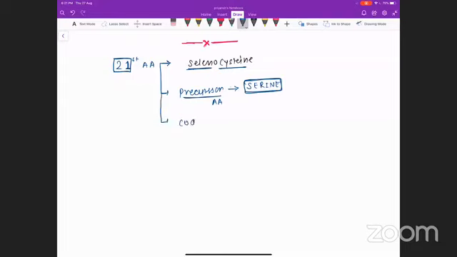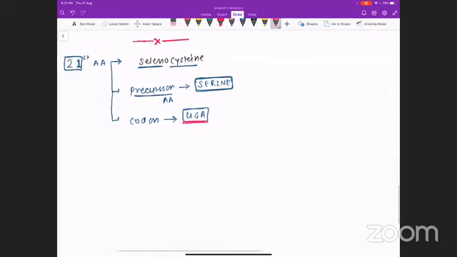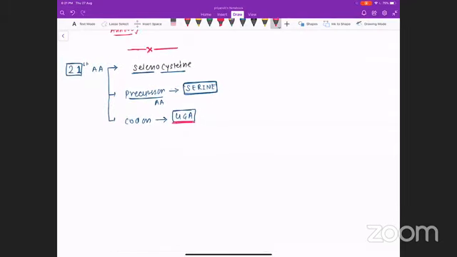The codon for selenocysteine is UGA. There is no need to remember all the codons. We just need to remember 3 codons. The same details we should remember for the 22nd amino acid, as it is recently added.